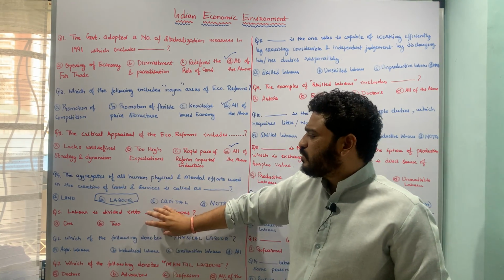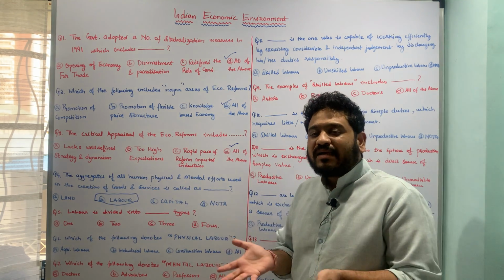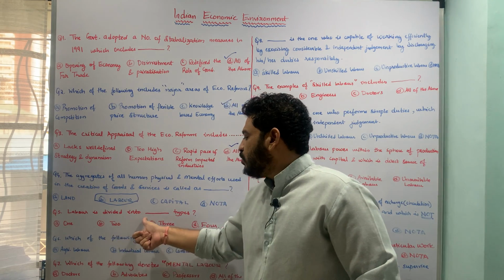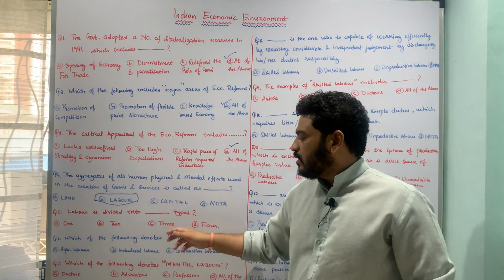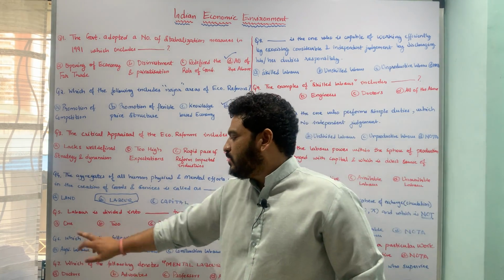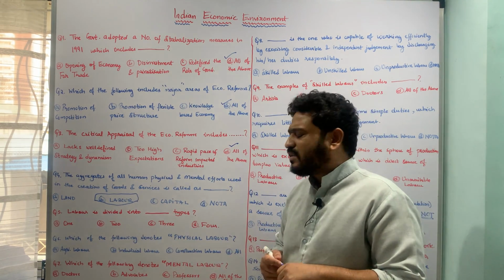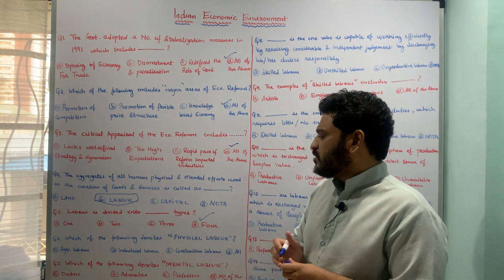Let us now move to the next question, which is talking about in how many parts labor is divided, and the question goes like this: labor is divided into dash types or parts. So there are either 1, 2, 3 or 4, and here you have to remember or recollect this. There are 4 different types of labors.